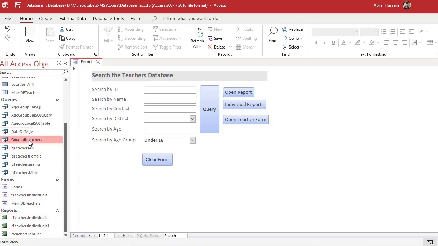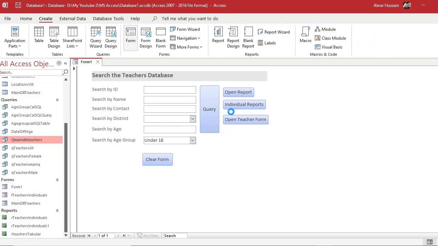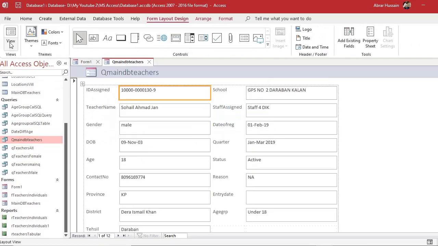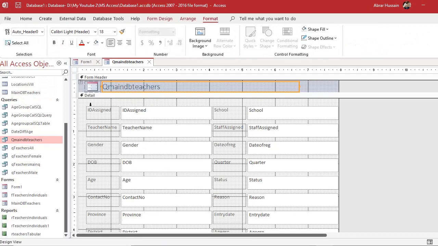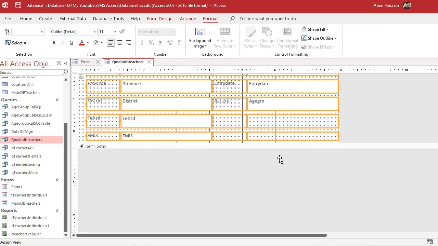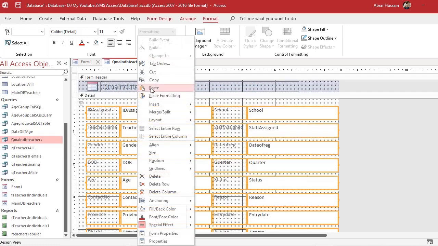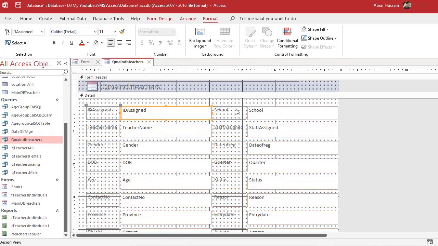Simply here you have this QMain DB teachers, create, form, and you will see it now. Now you just go to the design view, and as we did in the report, because this form is not according to my needs, I click this whole table, then right click and change layout to remove layout. These are in groups now, so you can adjust the size and add that picture placeholder, similar to what I did here.